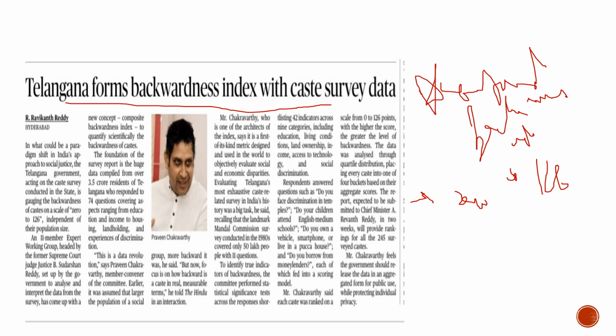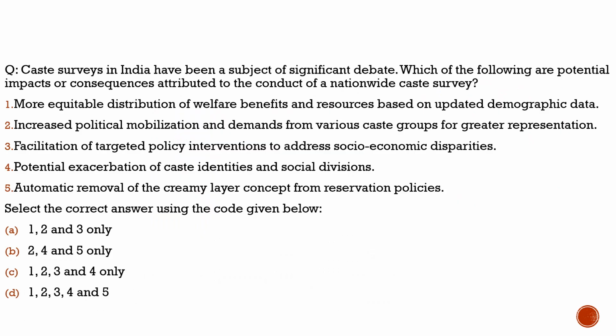What is the status of smartphones, whether they have smartphones in their house or not, what is the status of their houses, whether they have pakka houses or not. So different questions would be asked to them, and on those results, these castes would be given this index, showing how backward they are. So Telangana is becoming the first government which will have this index. Let's see what question we can frame from this discussion. Let's see it on another slide.